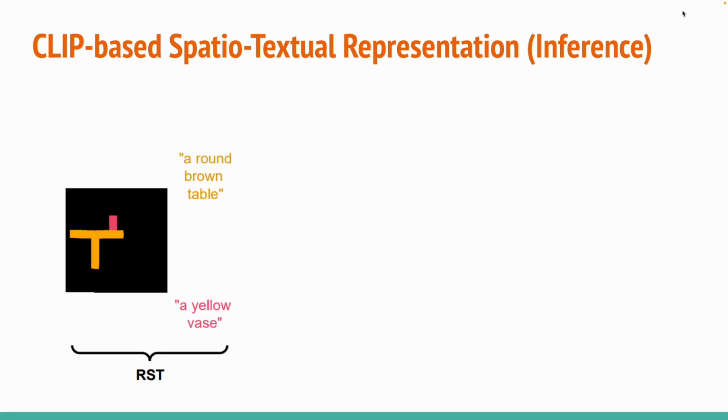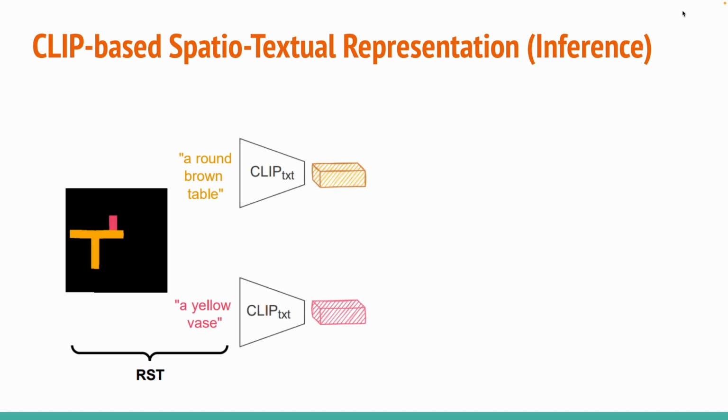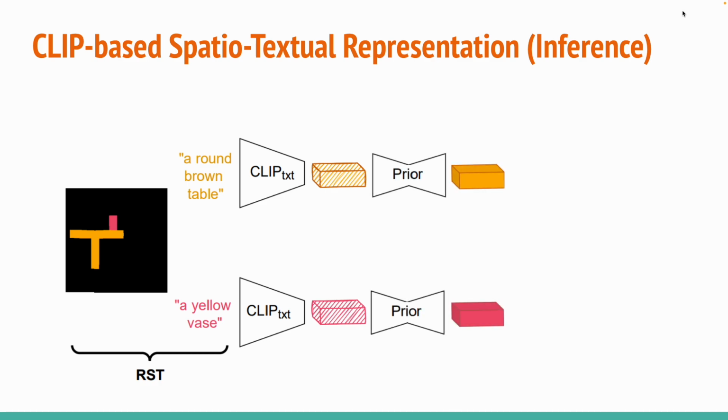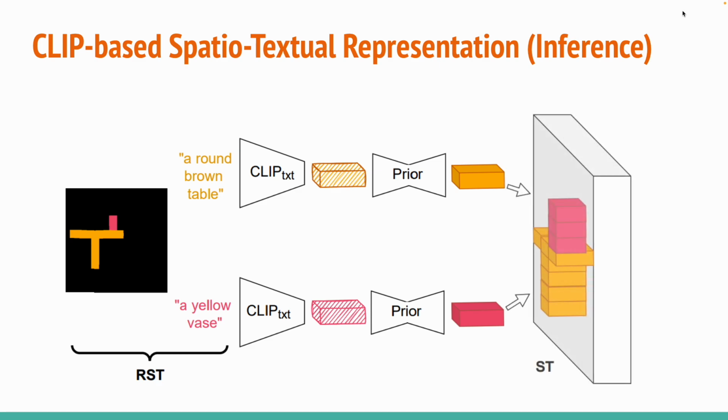During inference, instead of an input image, we get from the user the raw segments, along with their corresponding text description. We start by extracting the CLIP text embeddings. Then, in order to mitigate the domain gap between the CLIP image embeddings and the CLIP text embeddings, we train separately a designated model, named the prior model, that translates between those embeddings. Finally, we tile those embeddings the same way we did during training.